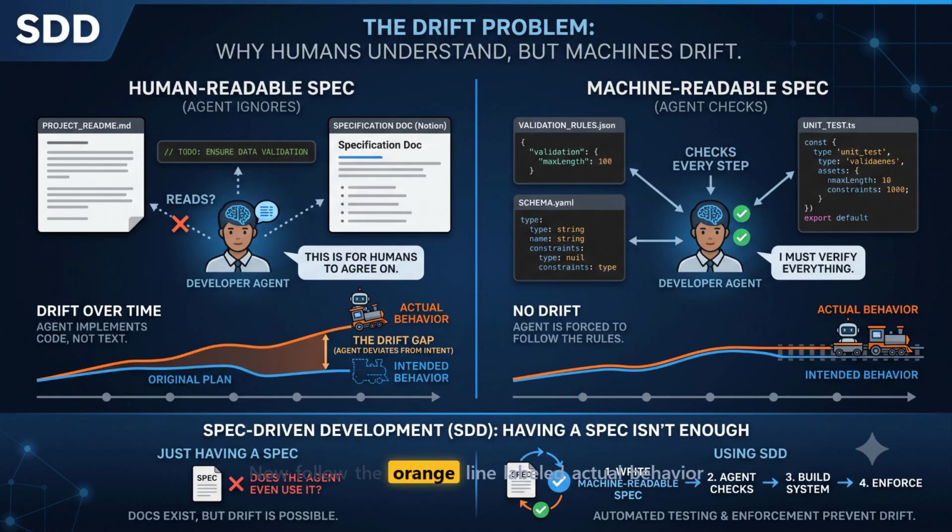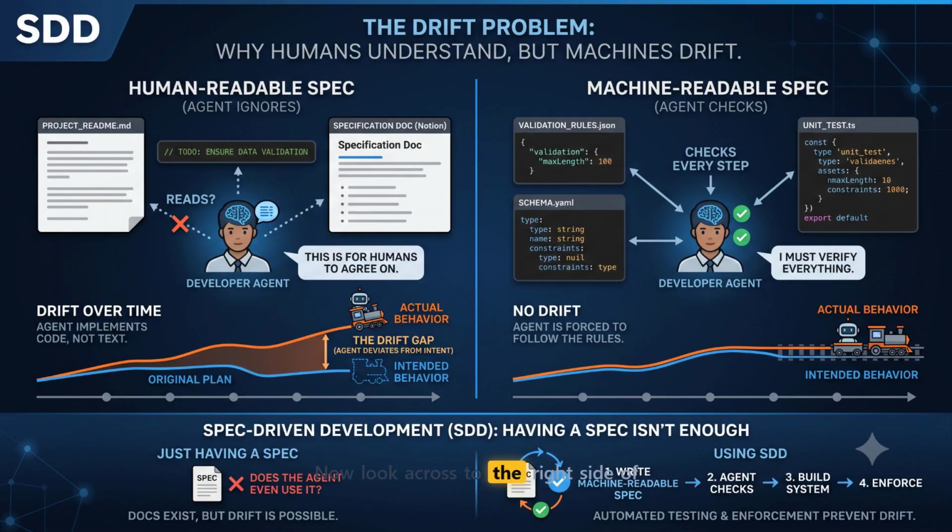Now follow the orange line labeled actual behavior as it slopes upward and away from the original plan. This is the drift gap. The agent implements code, not text. So while you think you are safe because the spec exists, the agent is already drifting into total chaos. Having a document that says what the code should do does not mean the agent will do it.